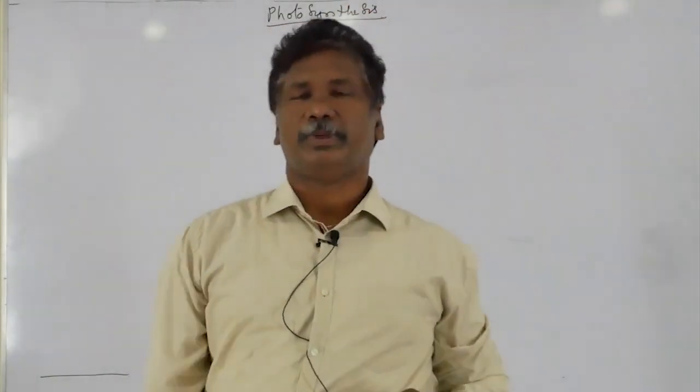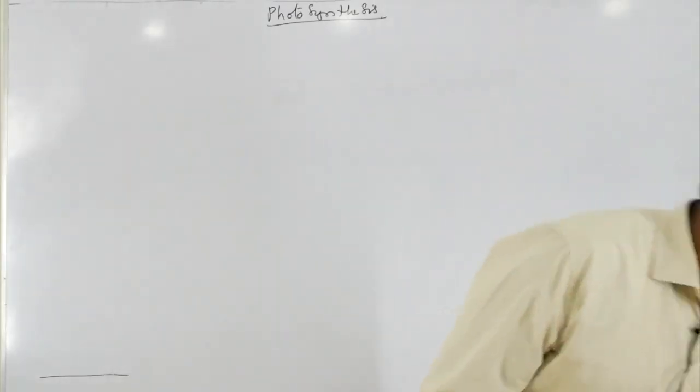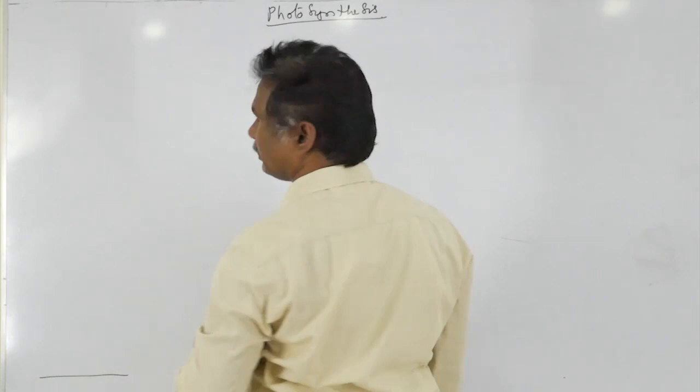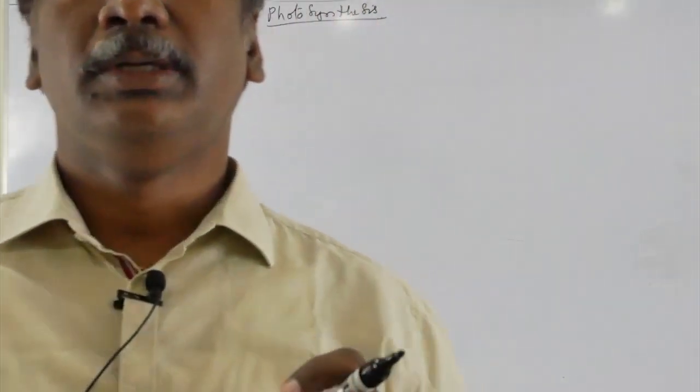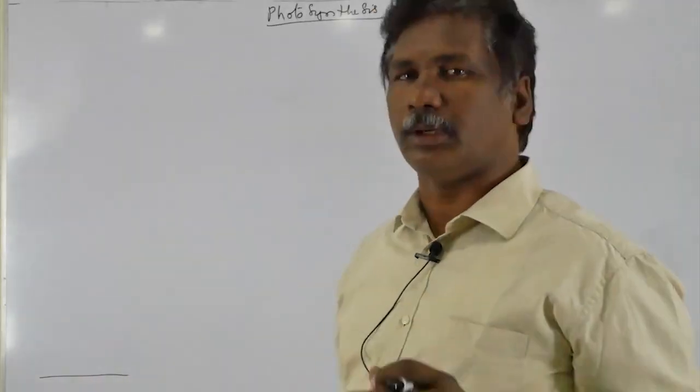So dear students, today we are going to discuss the most important chapter in your entire second year, that is called photosynthesis. You know that everyone says plants are autotrophs. Plants are autotrophs, they can prepare their own food material in the presence of sunlight. So hence those are called autotrophs.